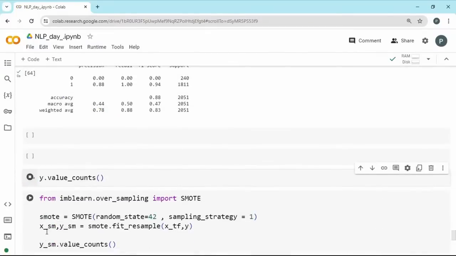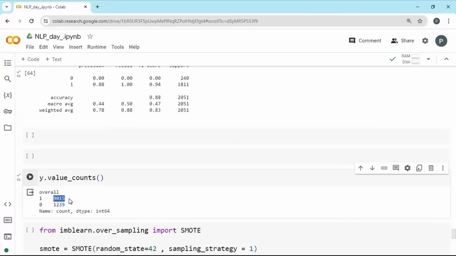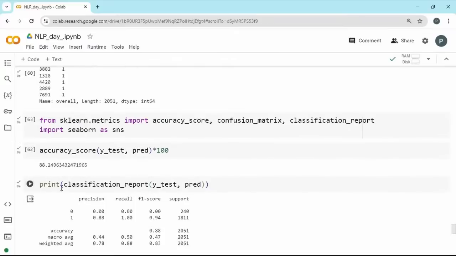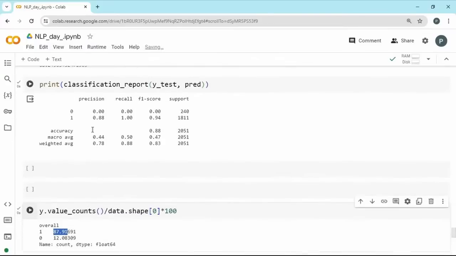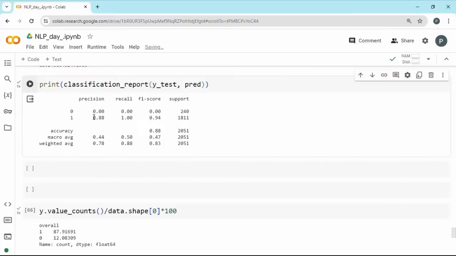If you look at your y value count, you have 9,000 places of 1 and 1,200 of 0. If you divide it by your data dot shape of 0 and multiply this with 100, you get that 87.91, and that's what you have here. So all the 1s have been predicted correctly and the zeros have been predicted wrongly as 1.